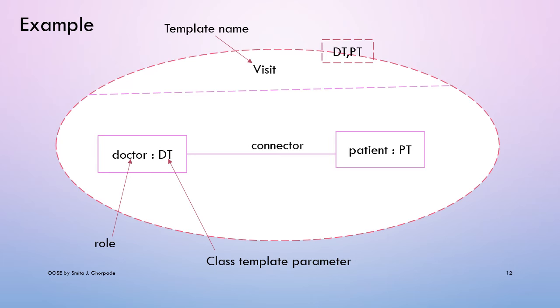So patient is a role of the class and its class template parameter is PT for the patient class, and this is an association line between the doctor class and the patient class. Its template parameters are DT for doctor and PT for patient, and Visit is the template name for this particular portion. So DT and PT are shown as template parameters for this template name. So these are the formal parameters for this template Visit.